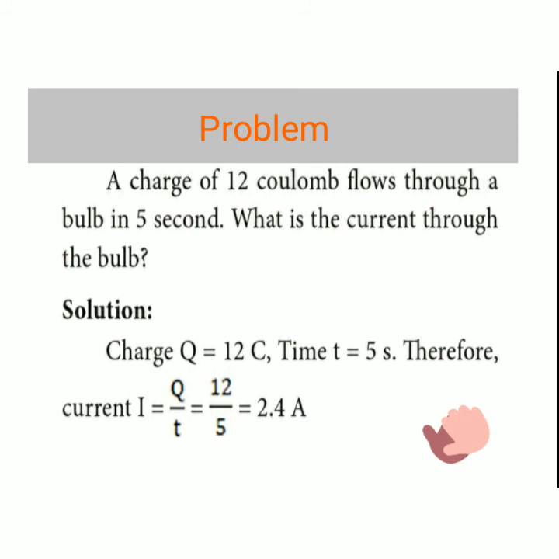So from that we have learned about electric current. Now we are going to see one problem on electric current. The problem is: a charge of 12 coulomb flows through a bulb in 5 seconds. What is the current through the bulb? We find the given data from the question. The charge Q equals 12 coulomb, time T equals 5 seconds. Therefore, the current I equals Q by T. Substituting the values, charge 12 over time 5, we get the answer 2.4 ampere.